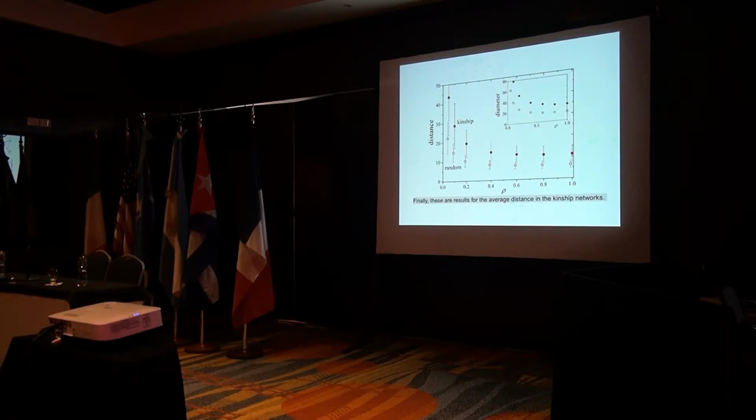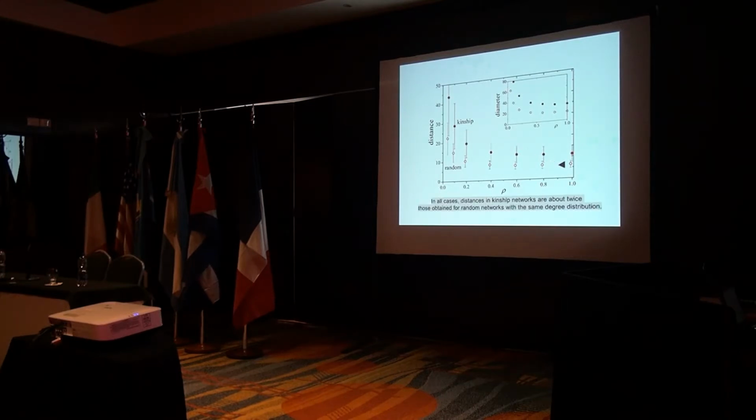Finally, these are results for the average distance in the kinship networks. Recall that the distance between two nodes in a network is the number of node-to-node steps in the shortest path joining the two nodes. These are data for a network of 1,000 men. The error bars indicate the standard deviation of the distance over node pairs in each network. We see that the distance decreases as rho grows.